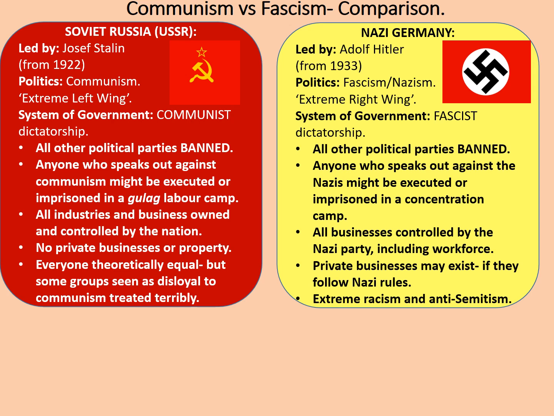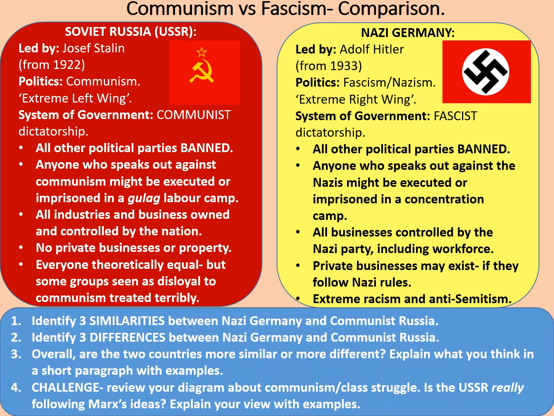All industries and businesses were owned and controlled by the nation or the state. Individuals could not own them. There were no private businesses or property whatsoever. And everyone was theoretically equal. But some groups seen as disloyal to communism were treated terribly. But there wasn't necessarily this same undertone of racism in the same way that there was in Nazi Germany. However, you're probably noticing that there's actually quite a few overlaps here.